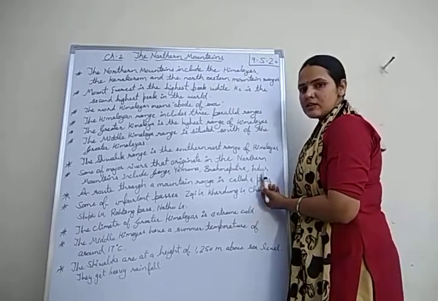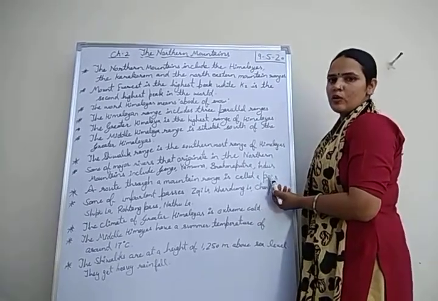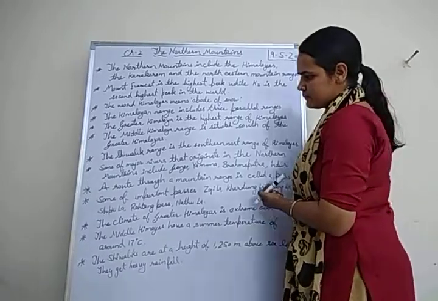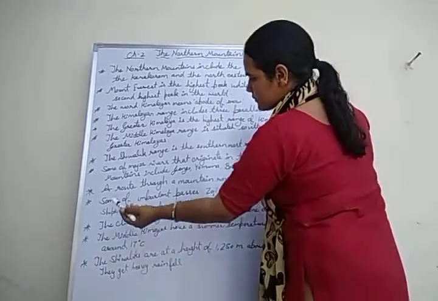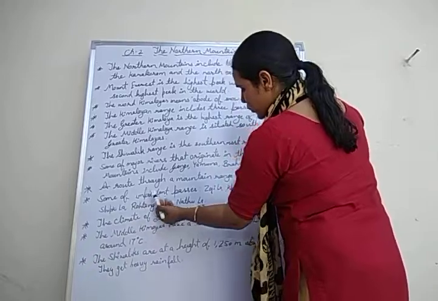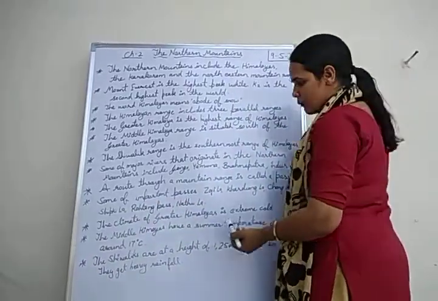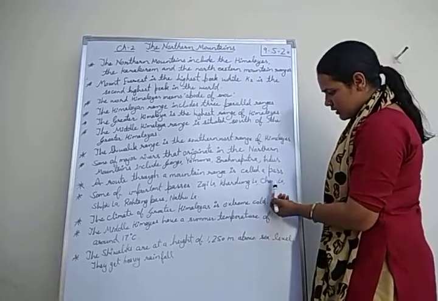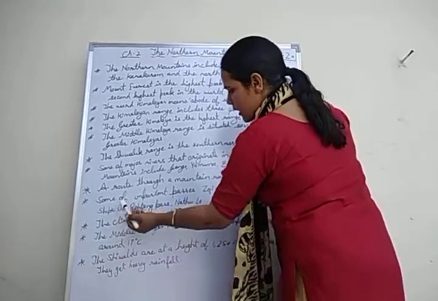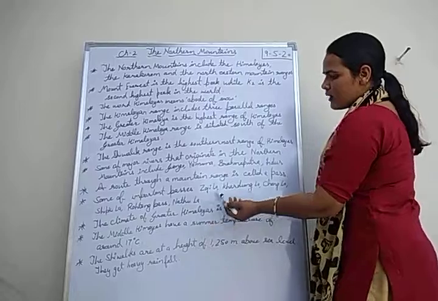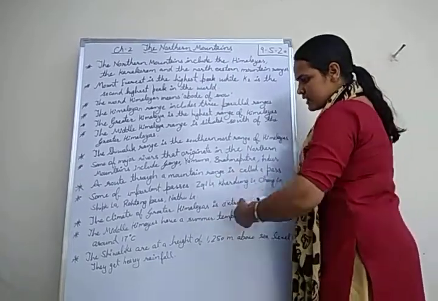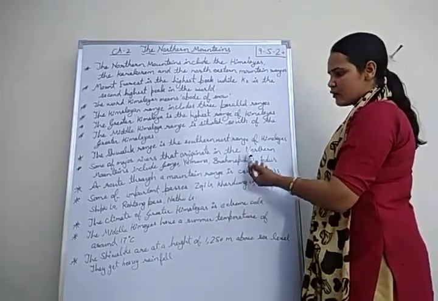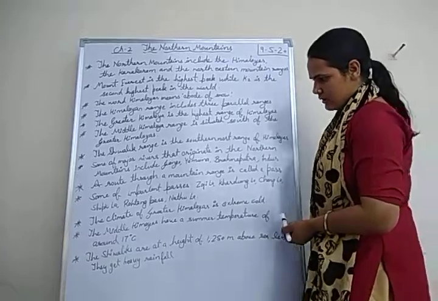They use them to migrate, to trade, or for settlement. Some important passes are Zojila, Khurdangla, Changla, Shipkila, Rohtang Pass and Nathula Pass.